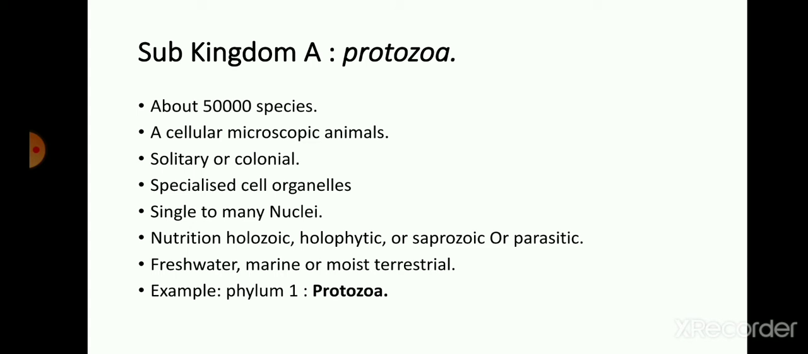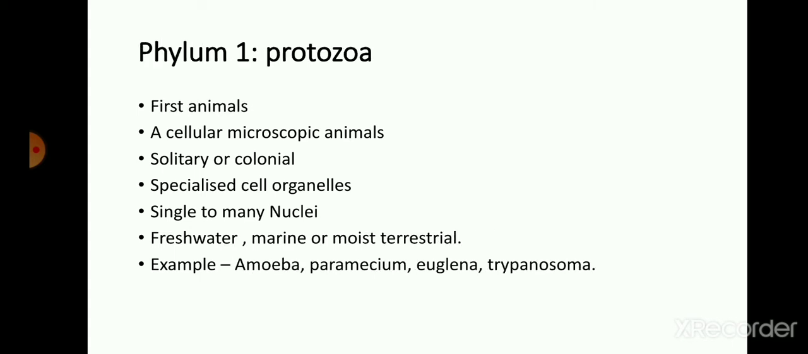Next character, that is living form. They may live in fresh water, they may be marine, or they may be moist terrestrial animals. The example of this Protozoa, that is phylum first, Protozoa. This is the first phylum of kingdom Animalia, that is Protozoa. Phylum Protozoa is also known as the first animal phylum. That is, this phylum consists of the primitive animals which appeared on the earth. That is, they are the first animals of study.